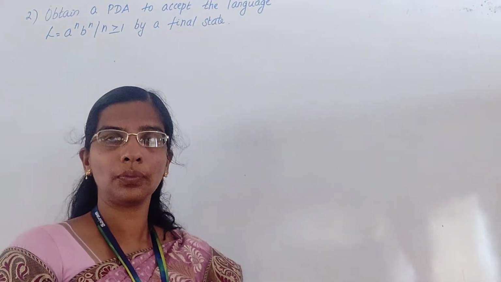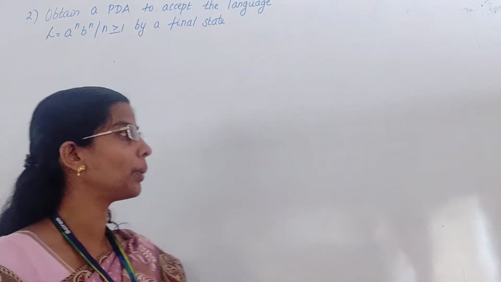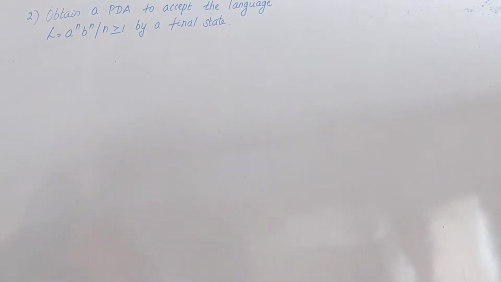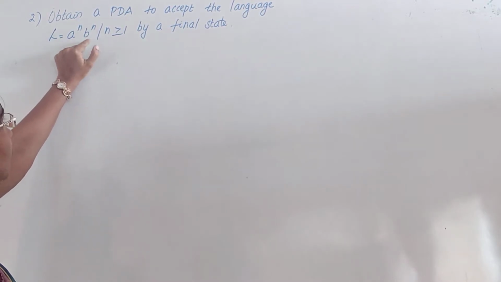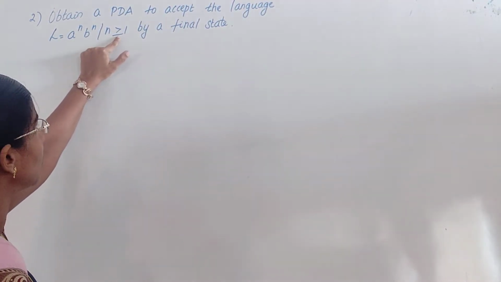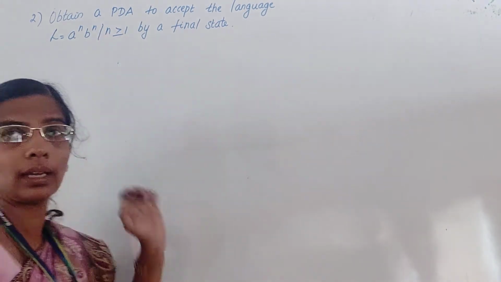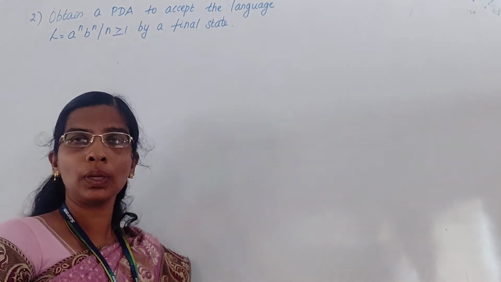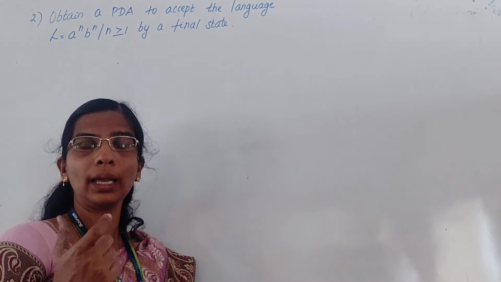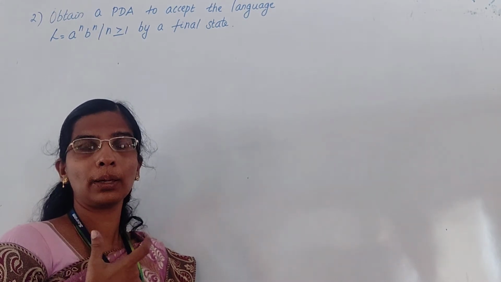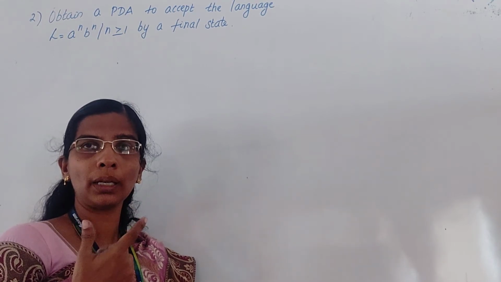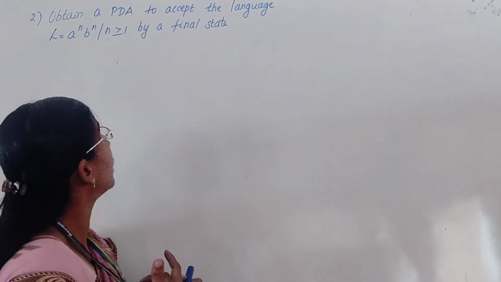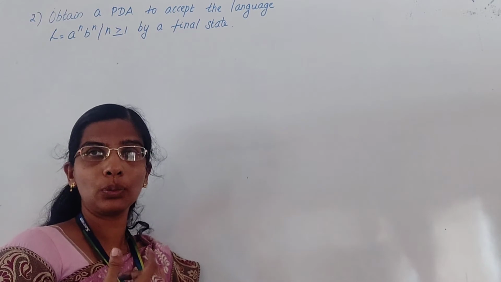Hi students, we'll discuss one more sum in pushdown automata. The next example is: obtain a PDA to accept the language L = {a^n b^n such that n ≥ 1} by final state. I should have an equal number of A and B. That is my language. L is equal to A to the power N, B to the power N, such that n is greater than or equal to 1.